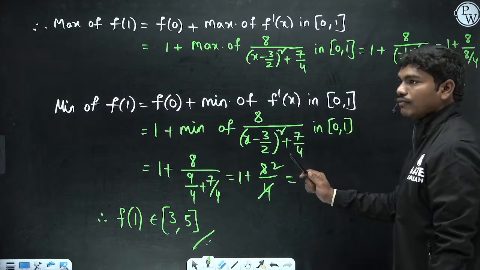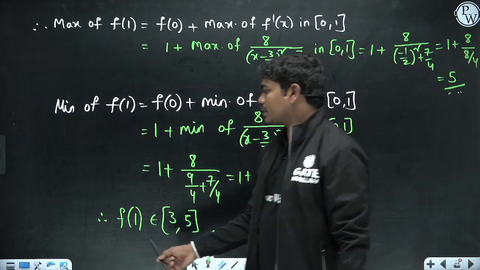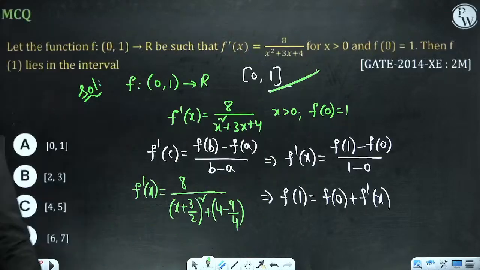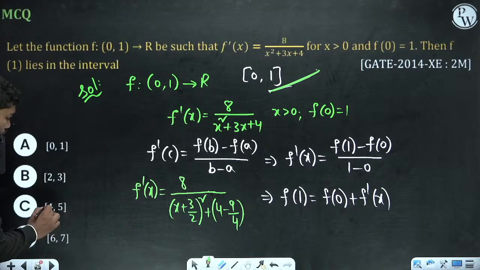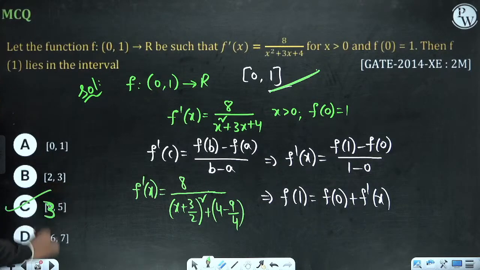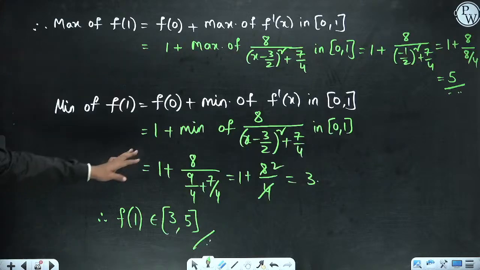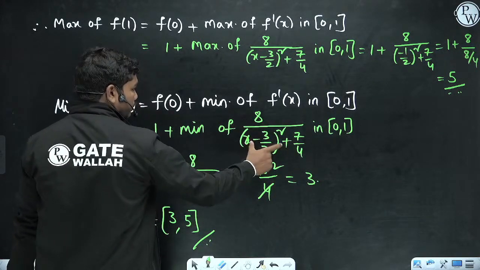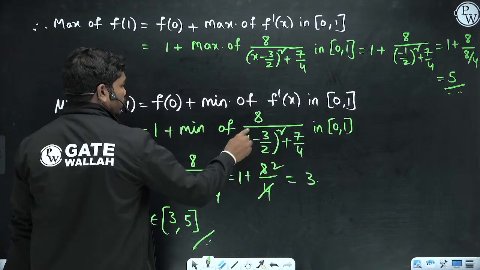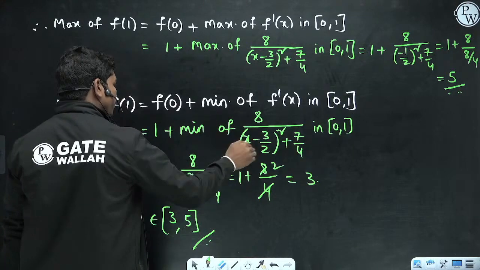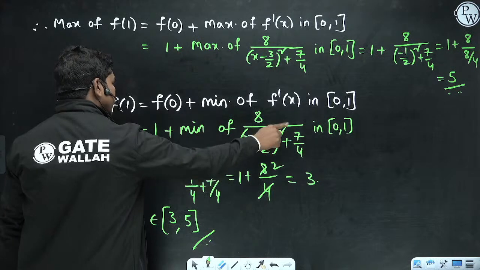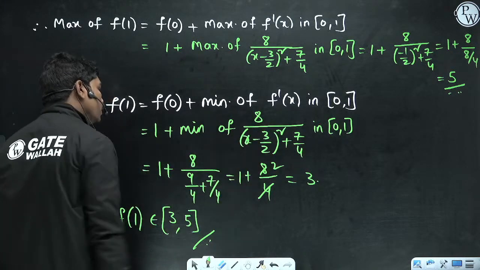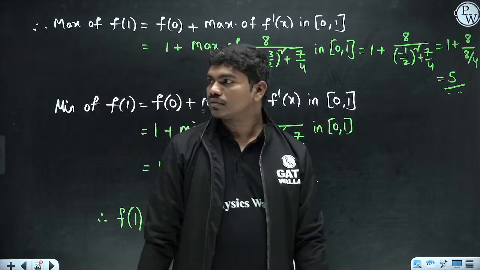So 3 comma 5. Okay, so I think this could be the correct answer, but in the examination they haven't mentioned 3 comma 5. They have kept 4 comma 5 actually, but minimum value can be 3 in this case. Okay, so you can change this option to 3. Maybe at that year nobody challenged this question, so 3 comma 5 could be the correct answer. Okay, because everything is right now in the calculation. If this has to be minimum, this has to be maximum. If this has to be maximum, then this term has to be maximum. So as for this term to be maximum, then this term has to be, because since there is a square, it should be 0 here. Okay, so 3 by 2 whole square is the correct answer. Yes, 3 comma 5 is the correct answer.